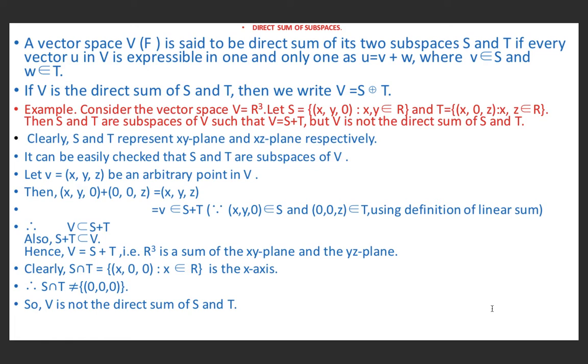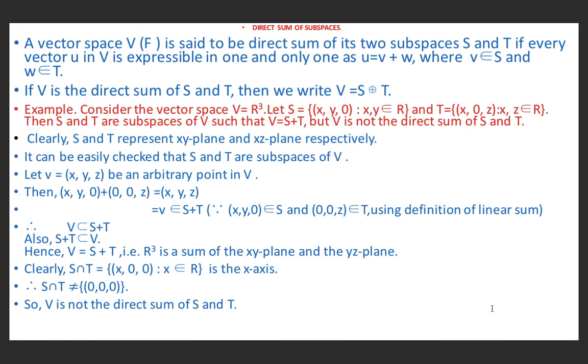Let V equal to (x, y, z) be any arbitrary point in V. Then (x, y, 0) plus (0, 0, z) is equal to (x plus 0, y plus 0, 0 plus z).